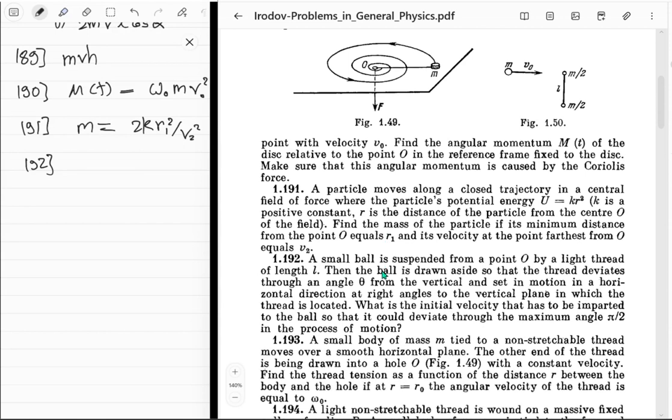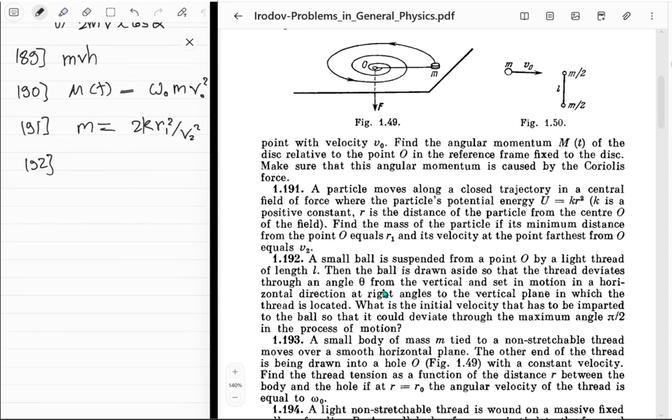Okay. A small ball is suspended from a point O by a light thread of length L. Then the ball is drawn aside so that the thread deviates to an angle theta from the vertical, and set in motion in horizontal direction. Oh, okay. So, like a conical pendulum. At right angles to the vertical plane in which the thread is located. Fine. Right. What is the initial velocity that has to be imparted so that the ball could deviate through maximum angle pi upon 2 in the process of motion?